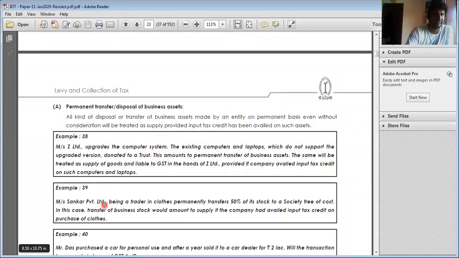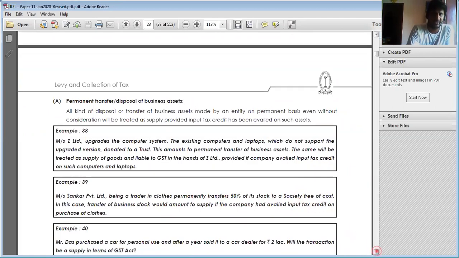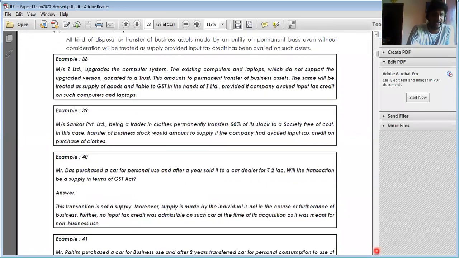Next, Shankar Private Limited, being a trader in clothes, transfers 50% of the stock to a society free of cost, by way of donation. Because the cloth is raw material, it is a business asset, and I already availed ITC. Hence it is regarded as supply. A business asset includes inventory also. I availed ITC on it, hence it is subject to supply.